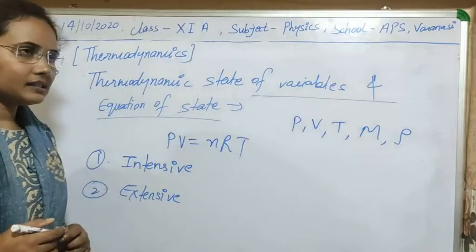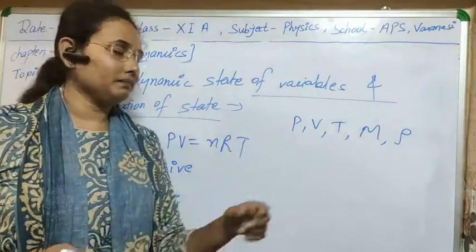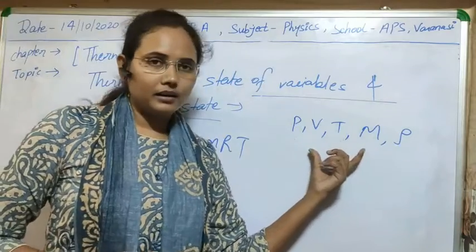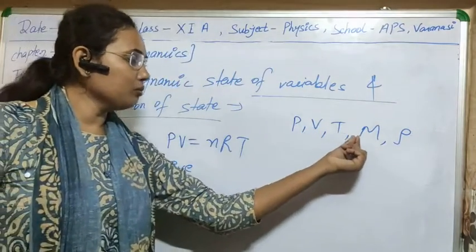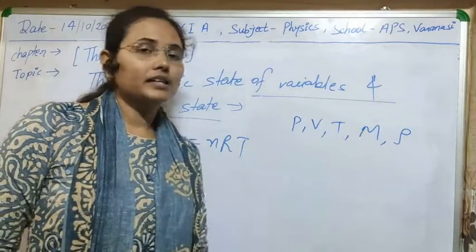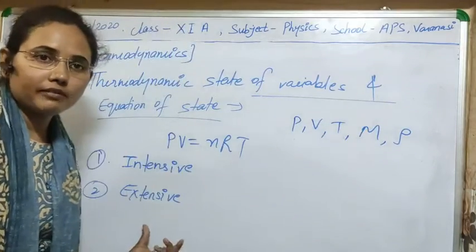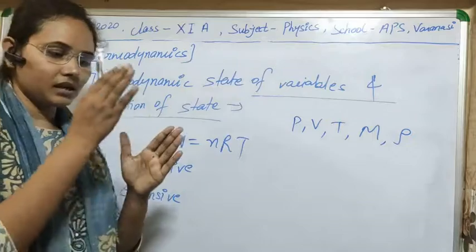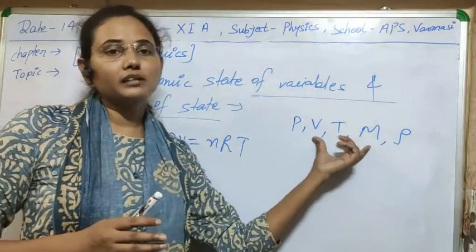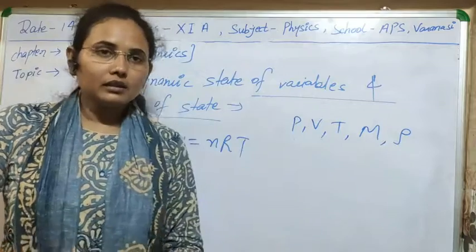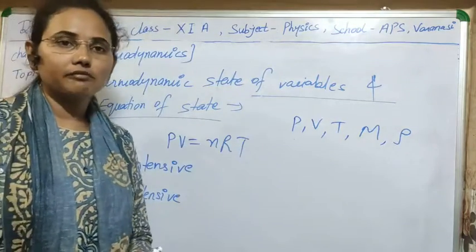So in this case, as you know, volume and mass will change if we make two parts of the thermodynamic system, means their value will be just half. Also internal energy of the system will change.